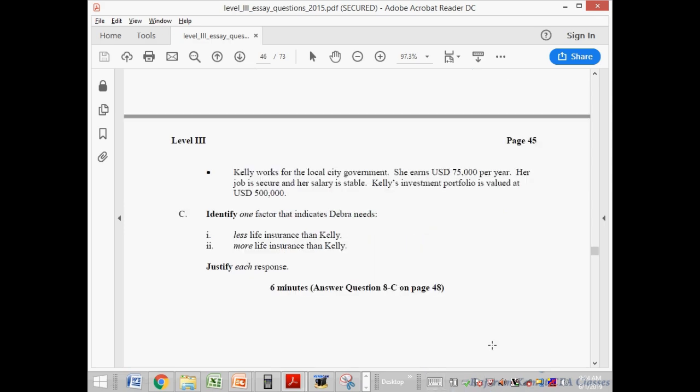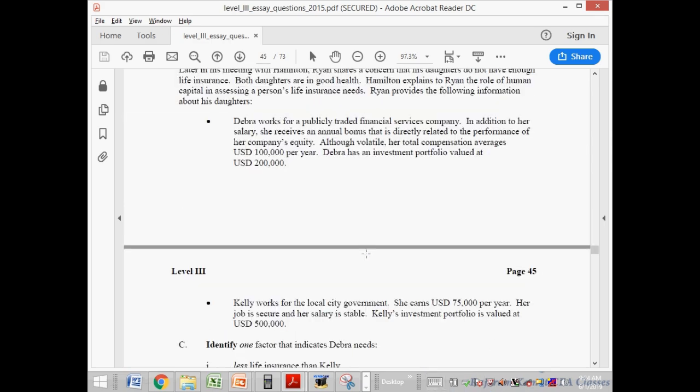And second, उसी के ऊपर क्वेश्चन पूछा है, why does she need more life insurance? तो इस केस में you need to quote her salary. Her salary is higher compared to Kelly, which is 75. Her salary is higher compared to Kelly, and because her salary is higher, the human capital would be higher, and hence insurance would be higher. And Kelly does not have book value. Yeah, that's the third point.